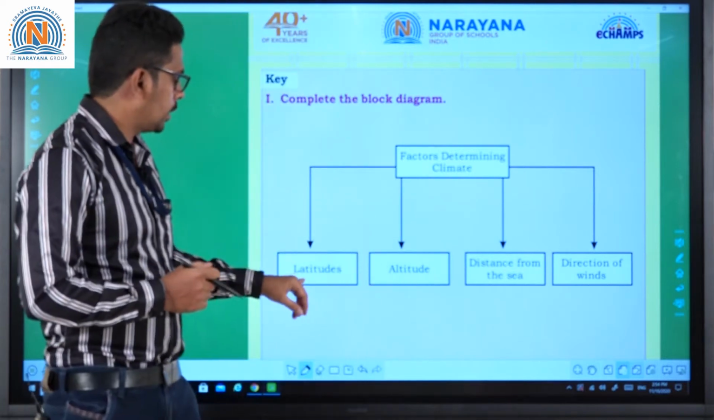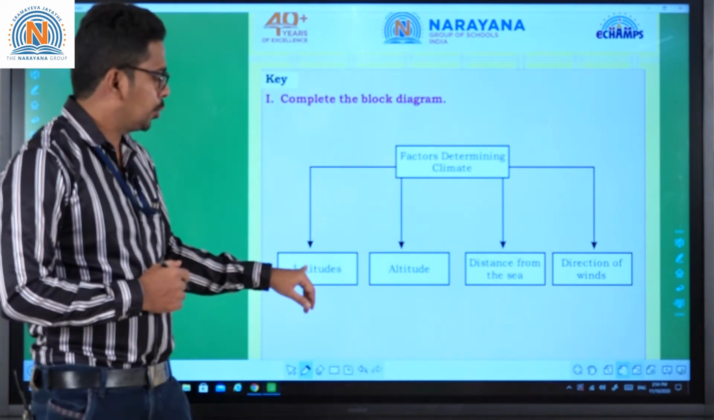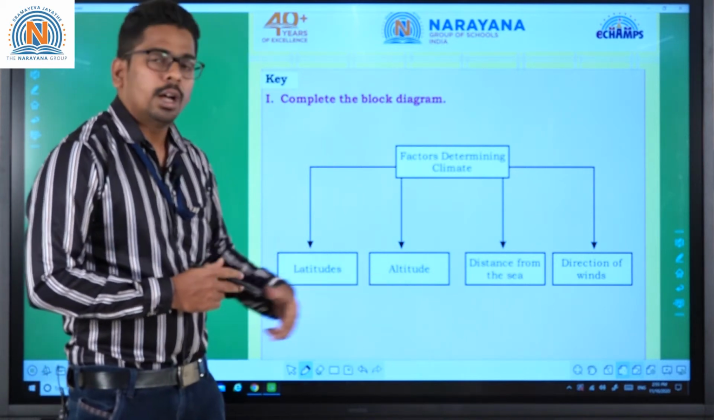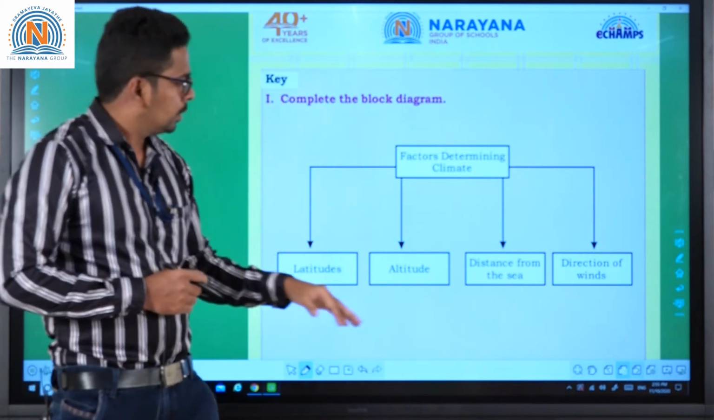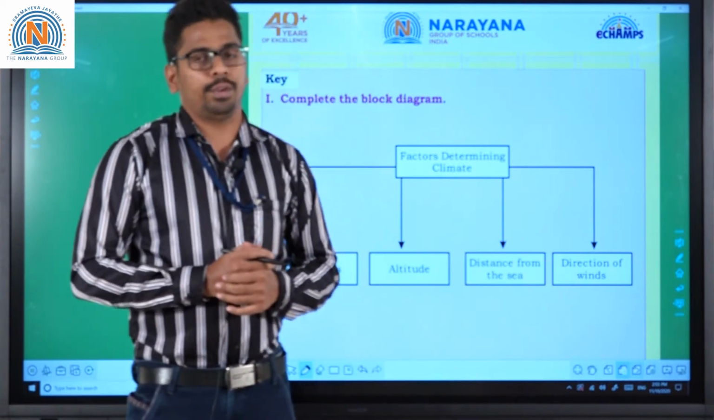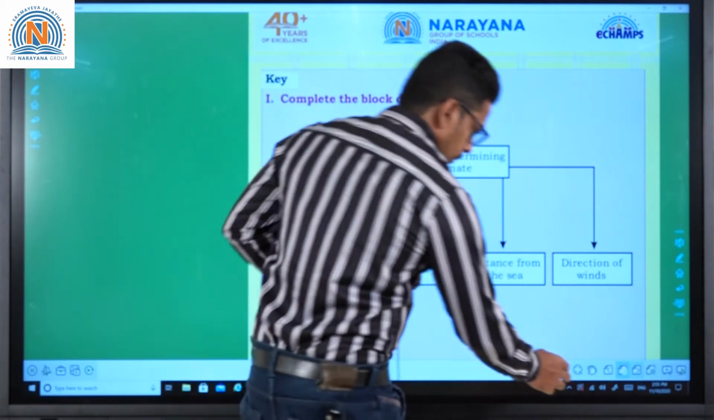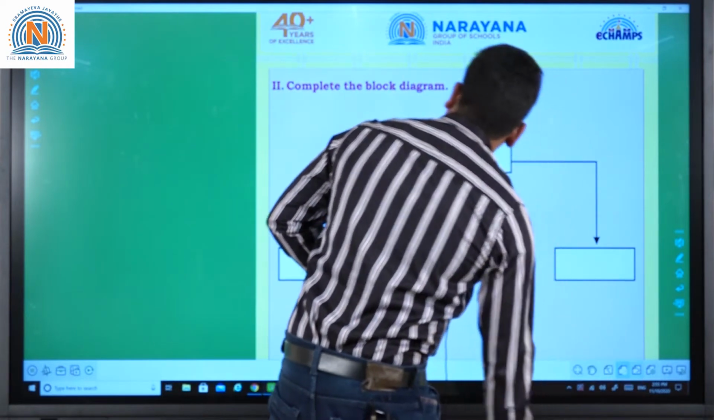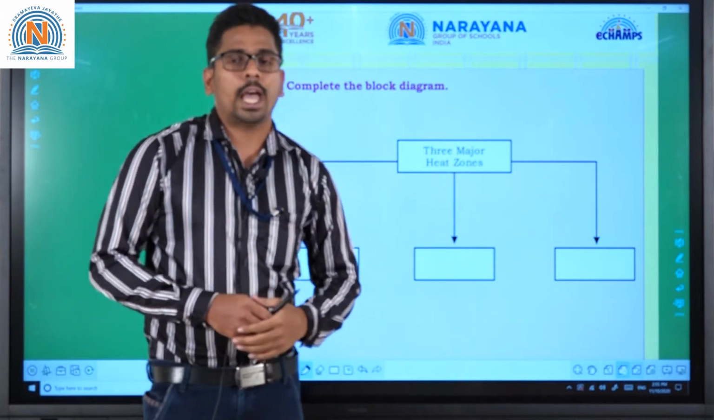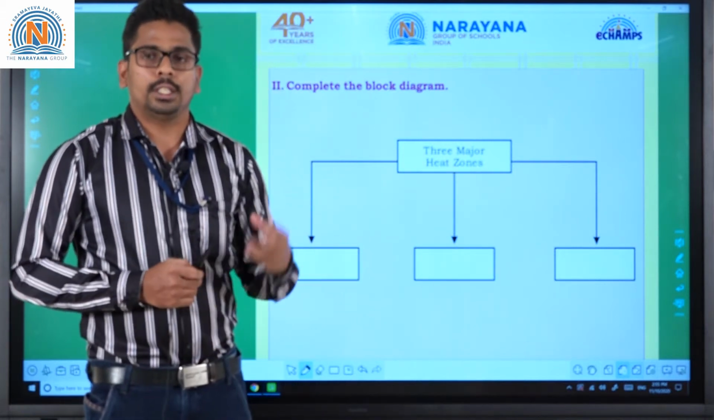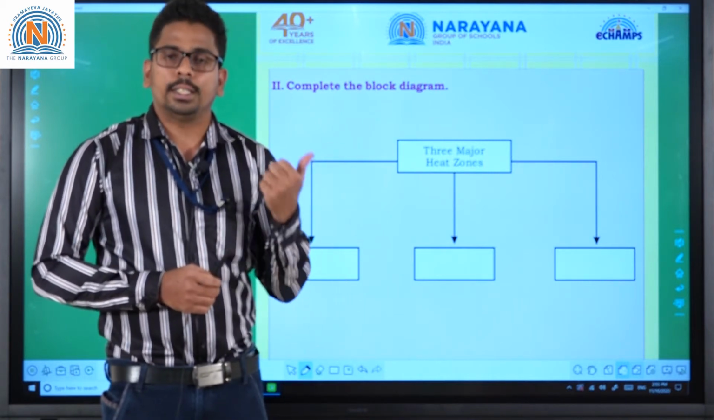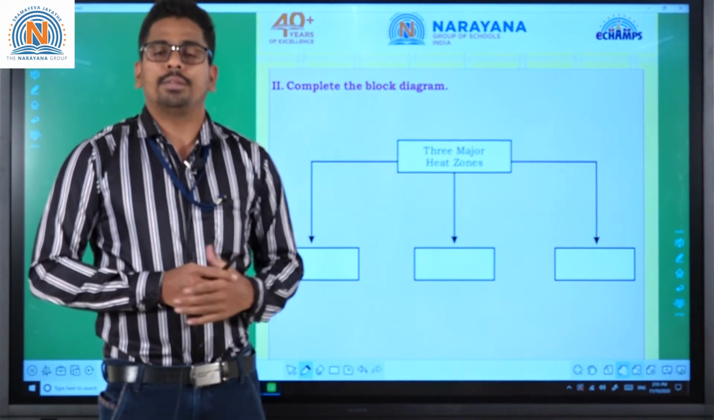So here you need to write latitudes, which means distance from the equator. Next one, altitude. Altitude means height levels. Next one, distance from the sea. And the last one is direction of winds. Moving to the next one, Roman number 2. Three major heat zones. I already discussed it. We have three major heat zones. The first one is torrid zone, second one is temperate zone, and the last one is frigid zone.